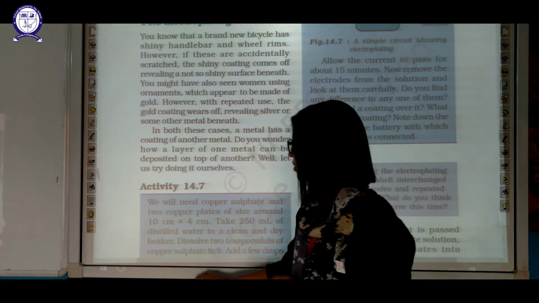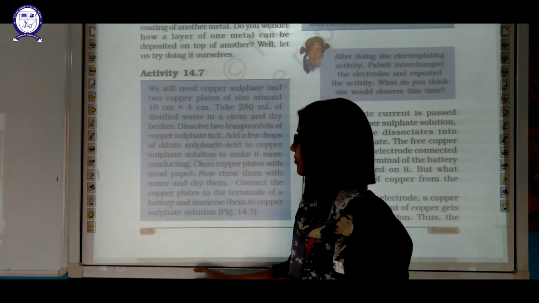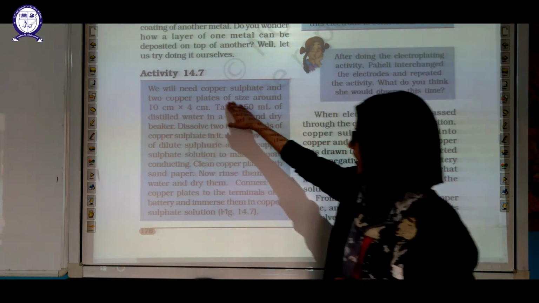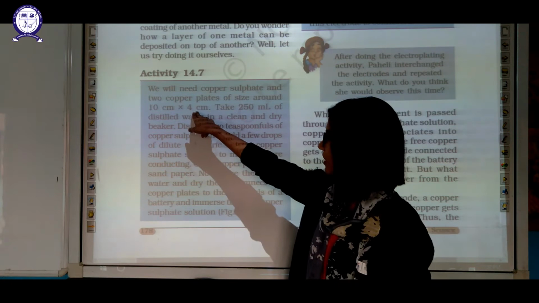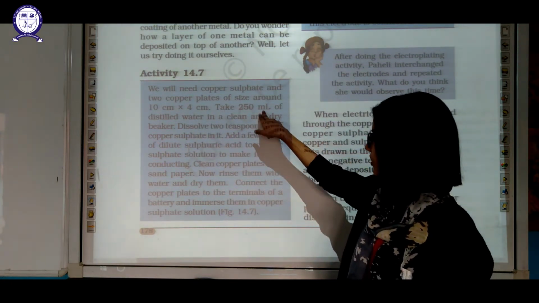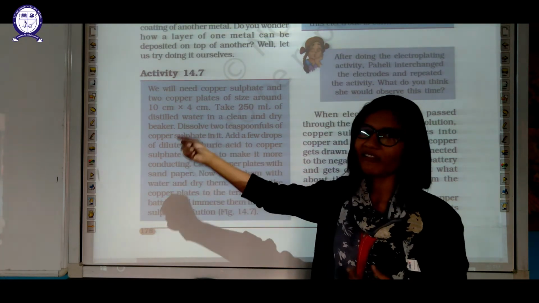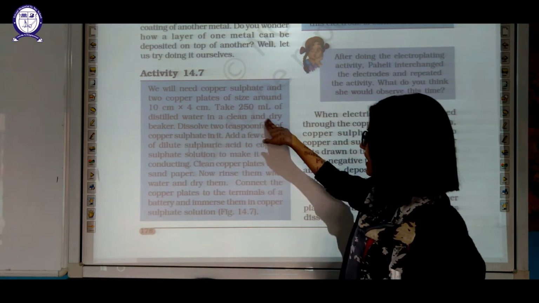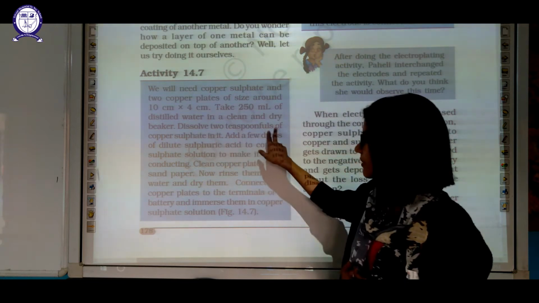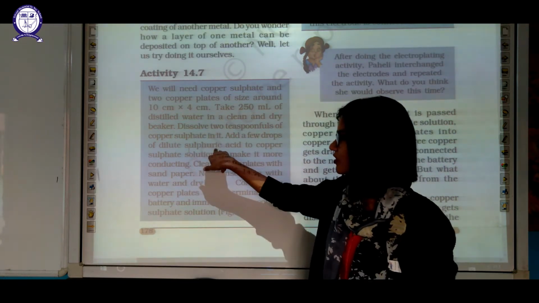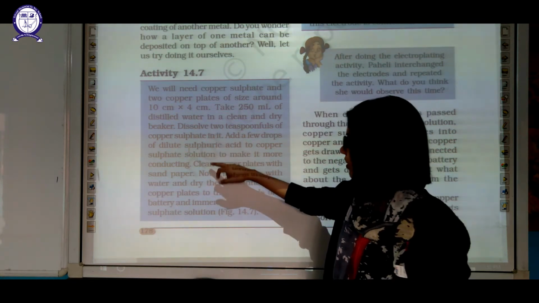Okay. Now, let us study this activity. For that, we need a copper sulfate solution. Okay, and two copper plates of size 10 by 4 centimeters. Take 250 ml of distilled water. Again, we are using distilled water because it will give a true result. Okay, in a clean and dry beaker, dissolve 2 tablespoons of copper sulfate, which is nothing but the electrolyte. Add a few drops of dilute sulfuric acid, which will make it more conducting.